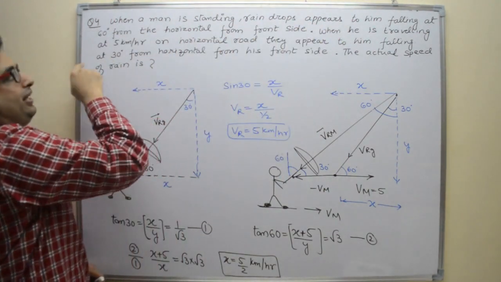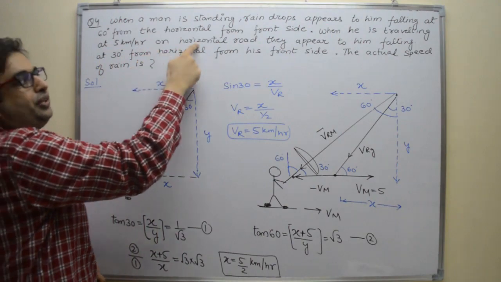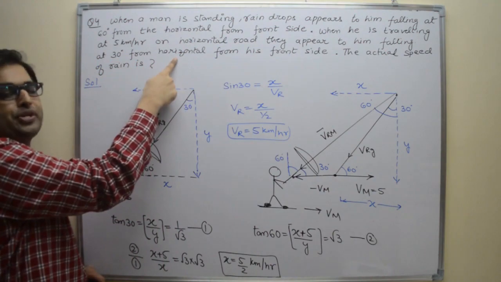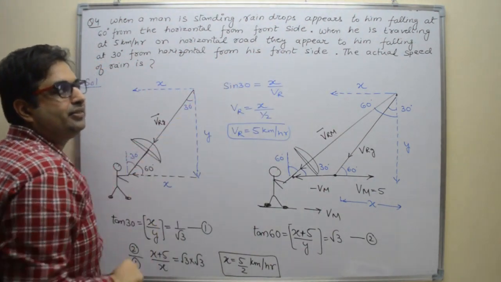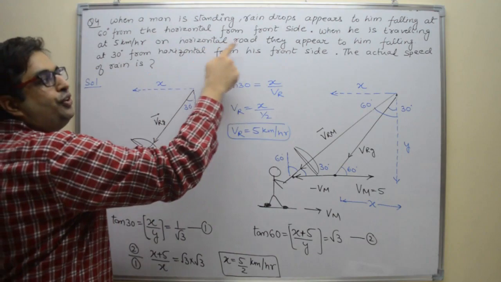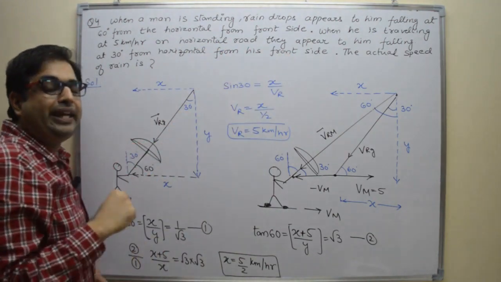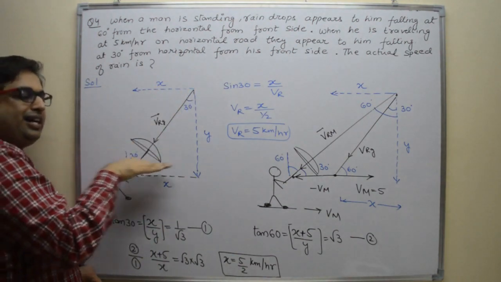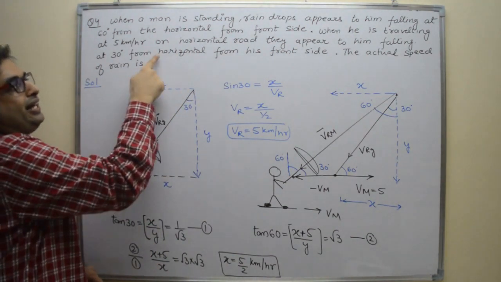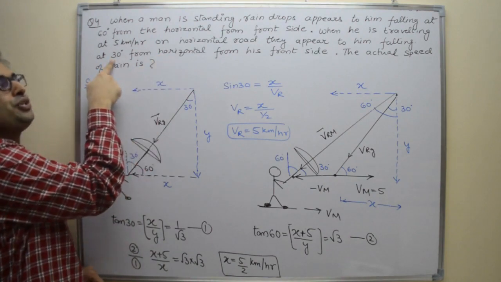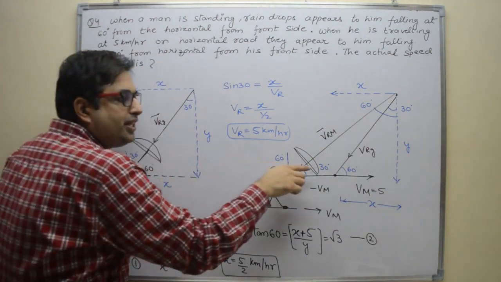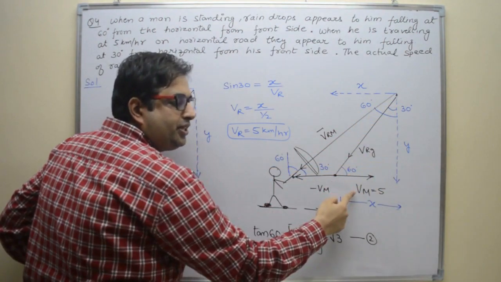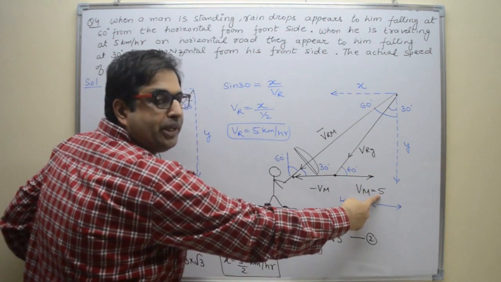When he is traveling at 5 km per hour on horizontal road, they appear to him falling at 30 degree from horizontal from his front side. This line is important. From his front side means he is moving against the rain. That means if rain is falling in this direction, he is moving against the rain, this side, right? And again, angle is given from horizontal, 30 degree. So this is the velocity of rain, and person is moving against the rain in this direction with velocity 5 km per hour.